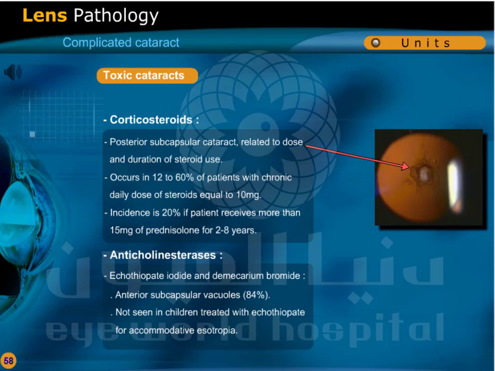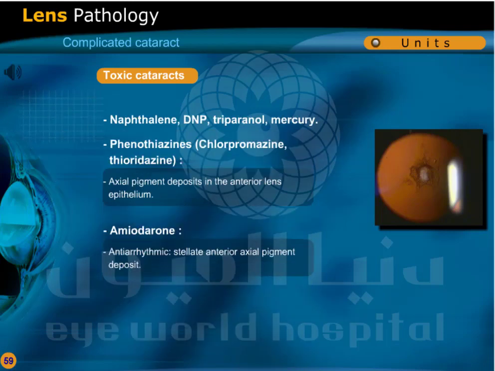Anticholinesterases, ecothiopate iodide and demecarium bromide: anterior subcapsular vacuoles in 84%. Not seen in children treated with ecothiopate for accommodative esotropia. Naphthalene, DMP, triparanol, and mercury. Phenothiazines, chlorpromazine, and thioridazine: there are axial pigment deposits in the anterior lens epithelium. Amiodarone, an antiarrhythmic drug, causes stellate anterior axial pigment deposits.